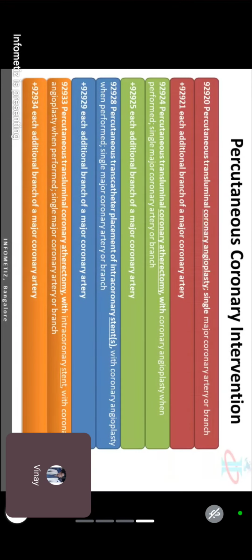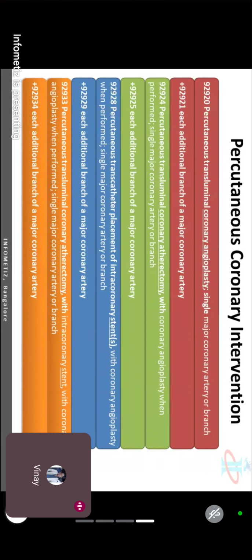Done? Okay, so you need to remember, if the patient is coming only for balloon angioplasty, we have a separate code. Apart from balloon angioplasty, for stent placement and atherectomy, angioplasty is already included. You can read 92924: percutaneous transluminal coronary atherectomy with coronary angioplasty when performed, single major coronary artery or branch.